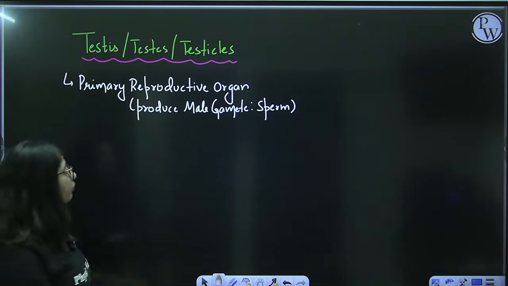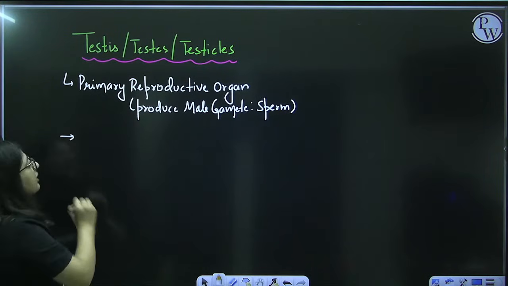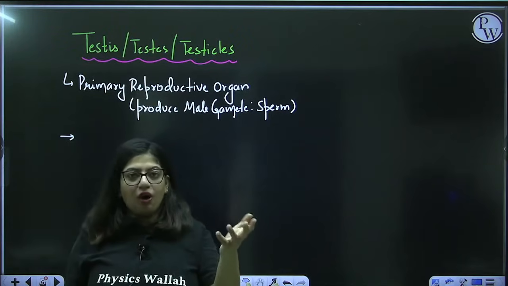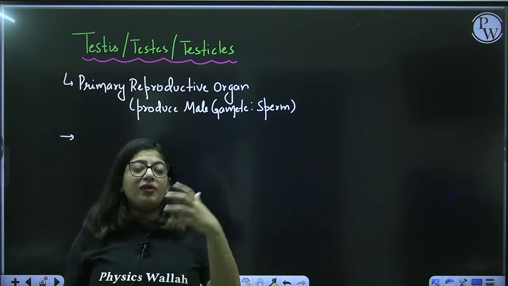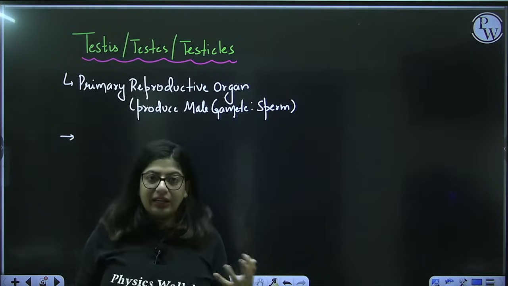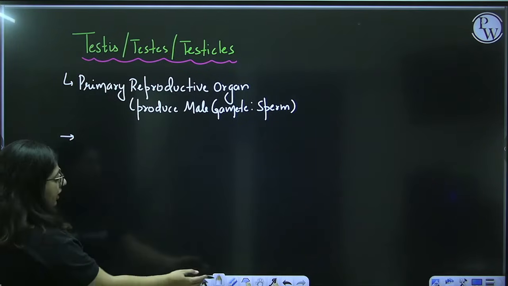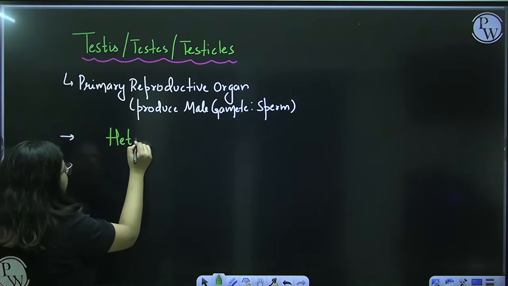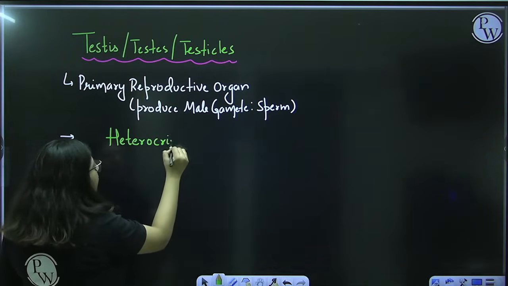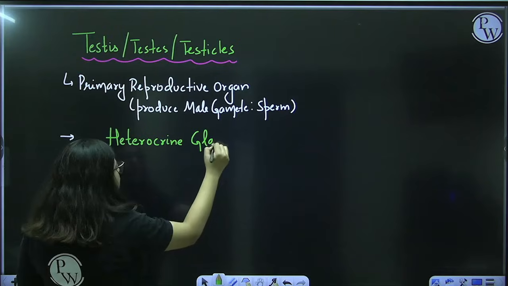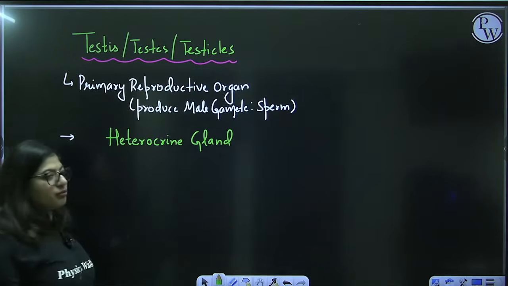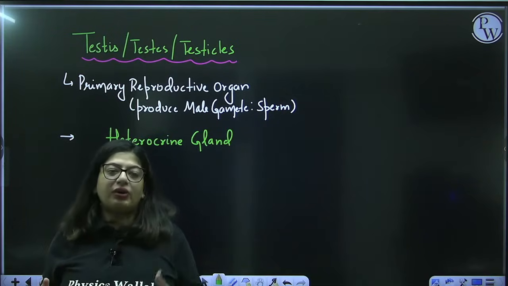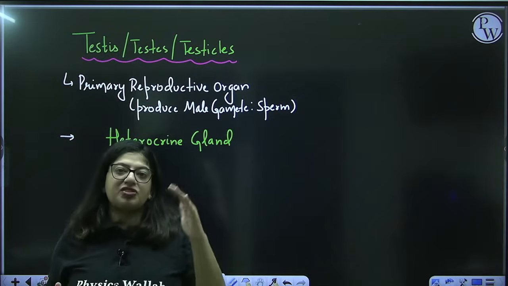Now, this testes, what it basically is, it's an organ, right? If I talk more clearly, testis is a heterocrine gland. Yes, you heard me right. It's a heterocrine gland. Most of you must have heard of it and some of you may not have heard of it.